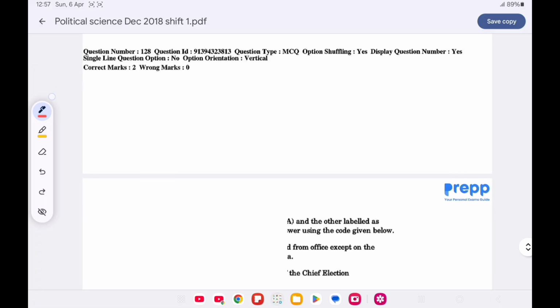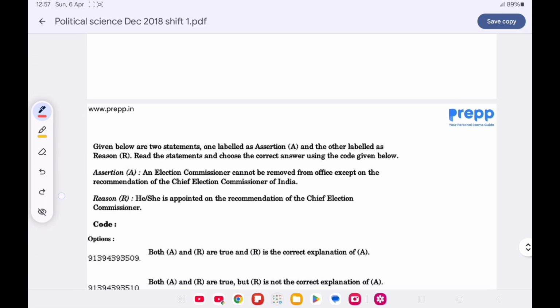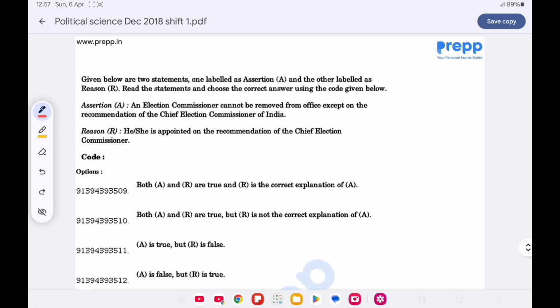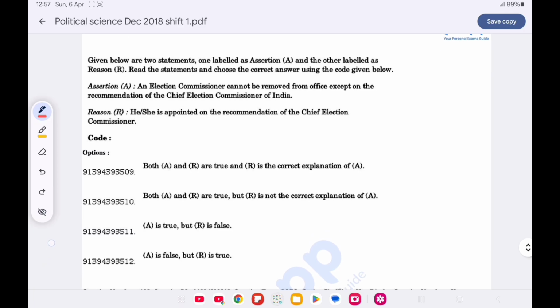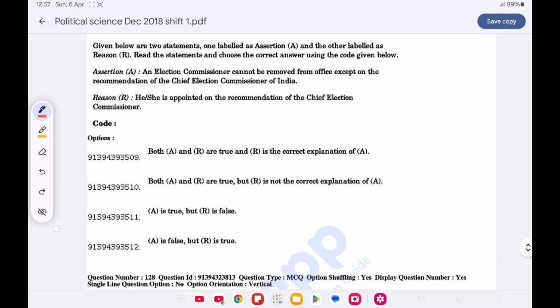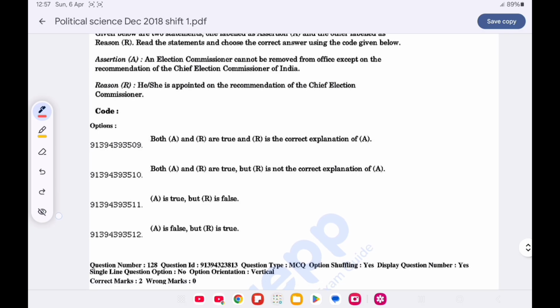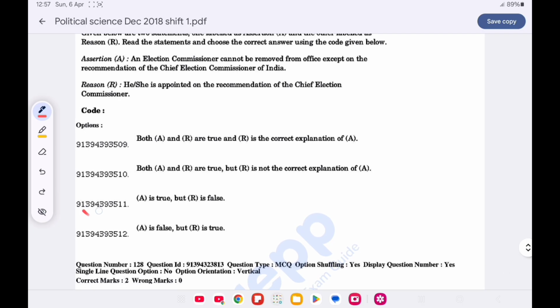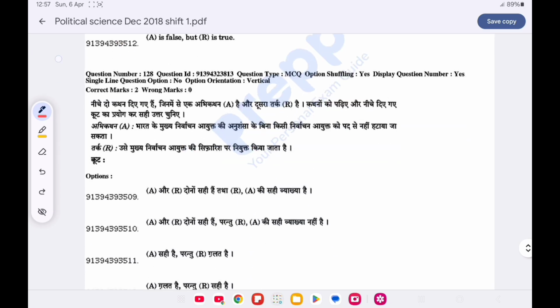Now question number 128 is assertion. An Election Commissioner cannot be removed from office except on the recommendation of the Chief Election Commissioner of India. Reason: he or she is appointed on the recommendation of the Chief Election Commissioner. Option C is correct, as assertion is right and the reason is false.